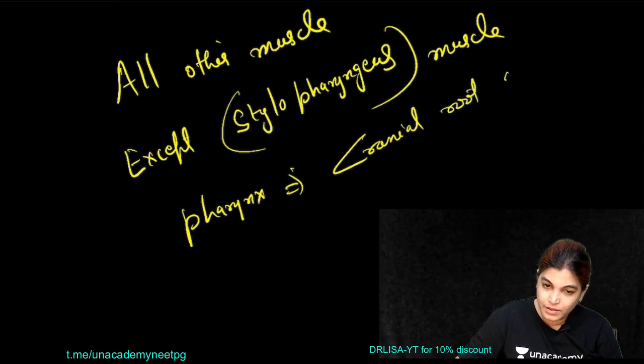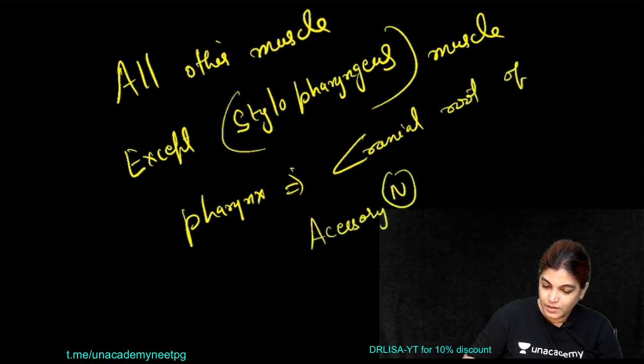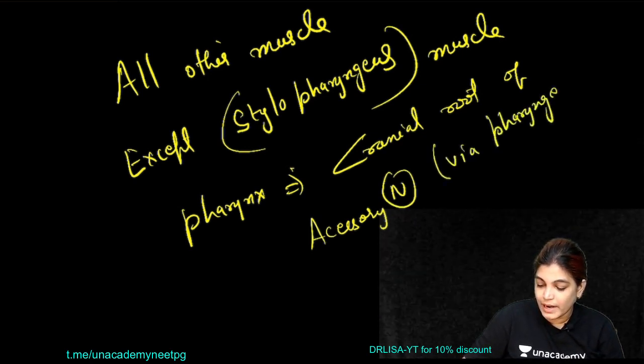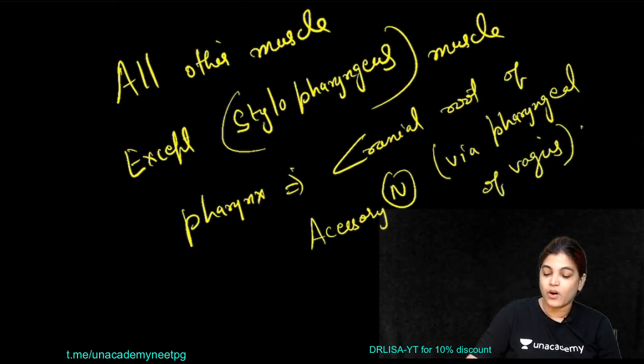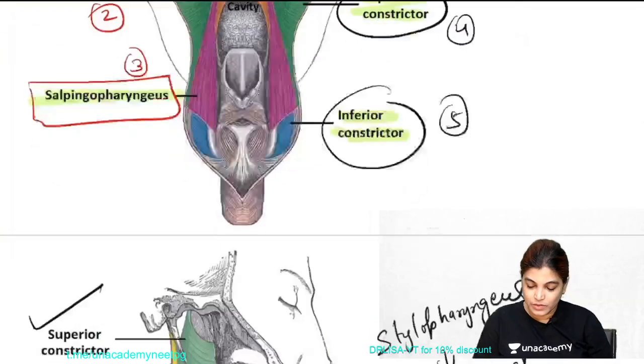via the pharyngeal branch of vagus. So we already know that the pharyngeal branch of the vagus nerve always travels along with the cranial root of the accessory nerve. So we have also marked the answer. Now moving to the next MCQ.